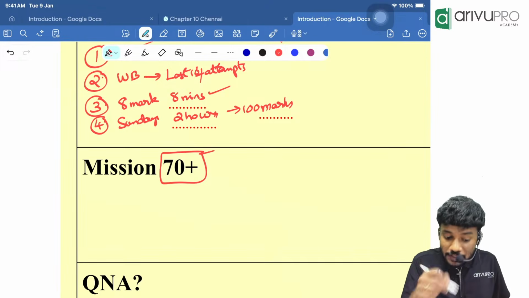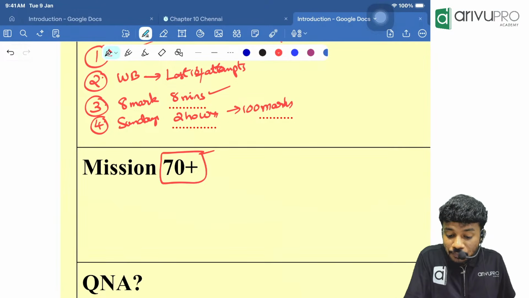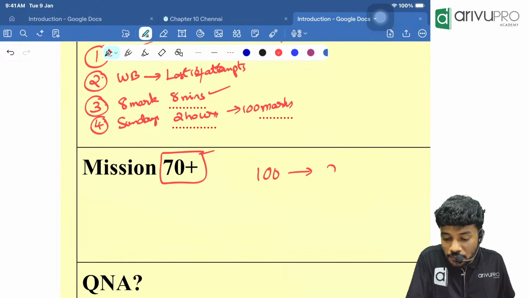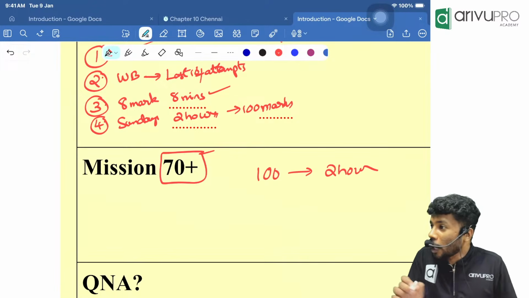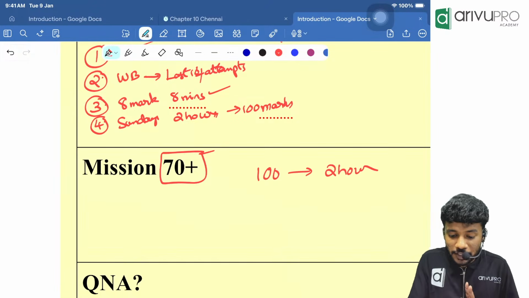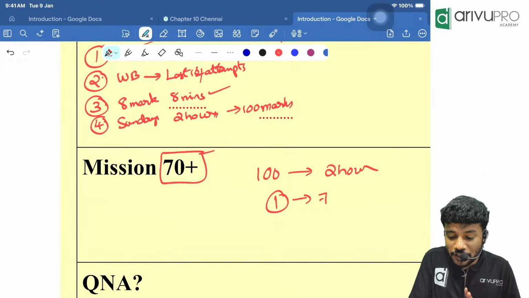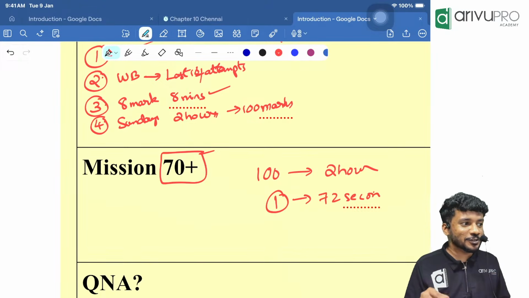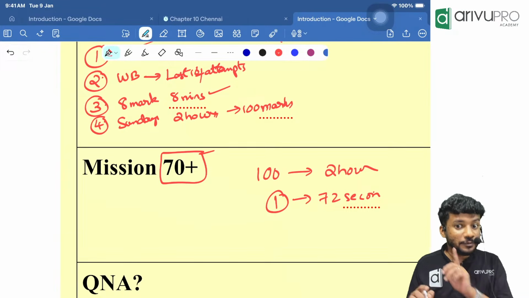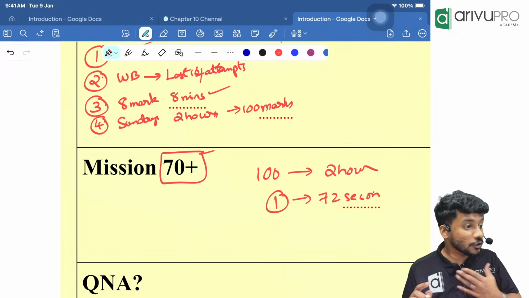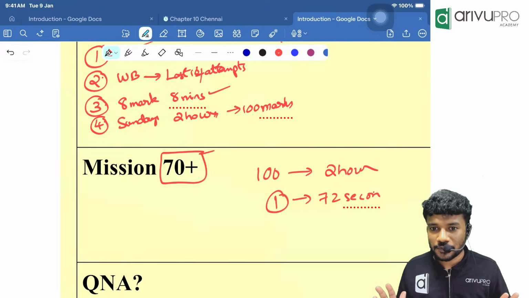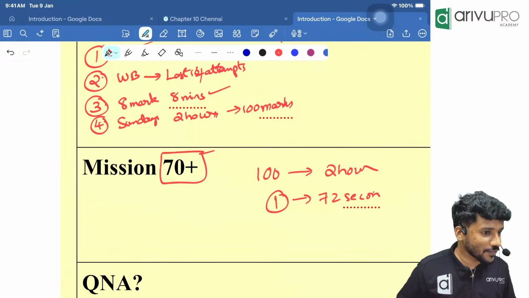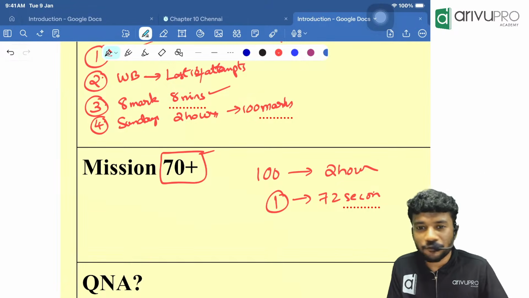That is difficult. A second thing is, for 100 questions you are getting 2 hours. If you are getting 2 hours for 100 questions, that means for one question you only get 72 seconds. So keep that in your minds. We need to solve that many questions; itself is a very big task. That's why we are going to learn everything with shortcuts. Most concepts we will be solving with shortcuts, and we will be going forward with it.